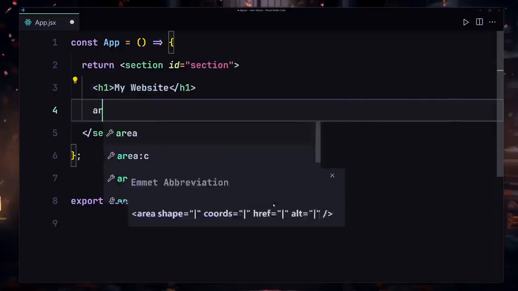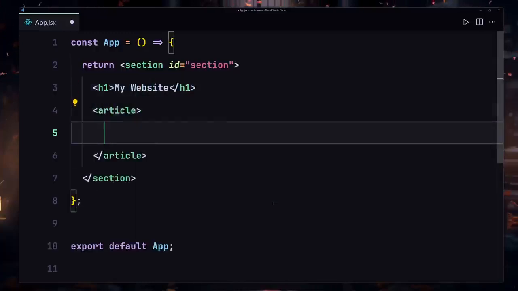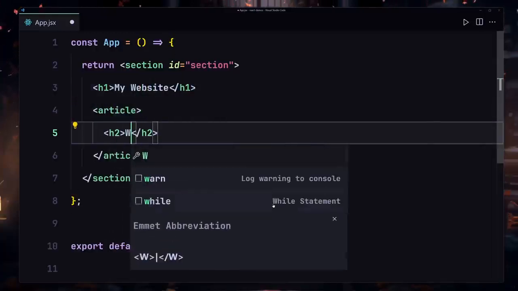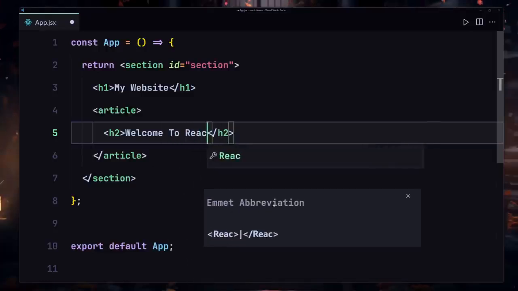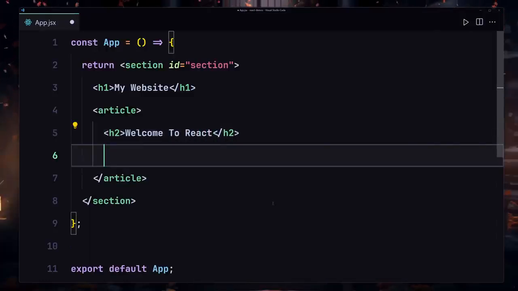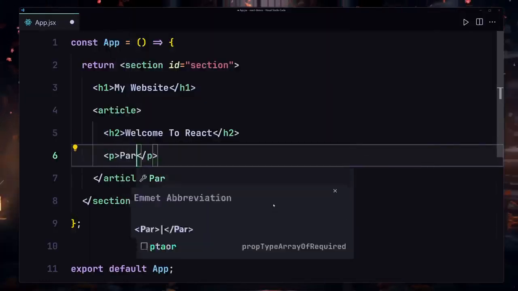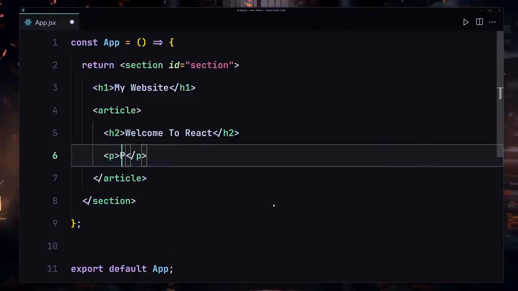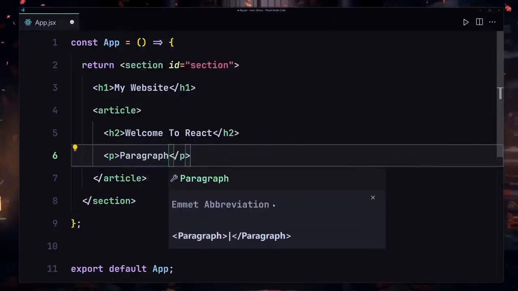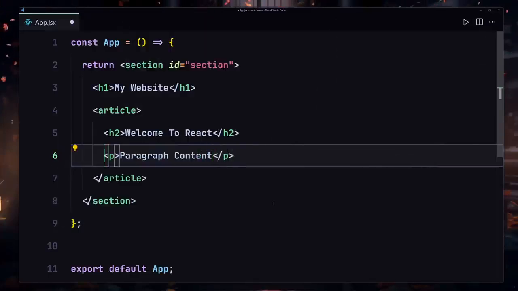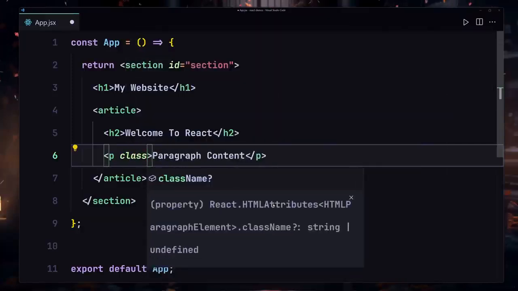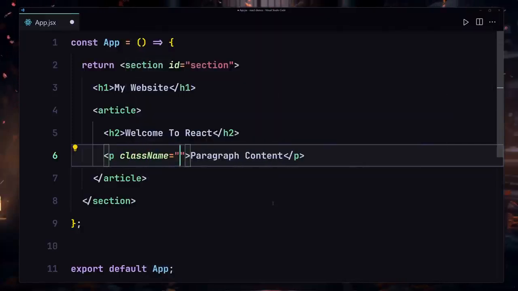Underneath this h1 I'll create my article, and inside this article I'll create an h2 which will say welcome to React.js. Now underneath this h2 I'll create a paragraph, which will say paragraph content or text. I'm going to also provide a class name to it, and by the way, instead of writing a class, you have to write className, and I'm going to tell you why, but you have to write className for now. And I'll just give the class name of text right here.